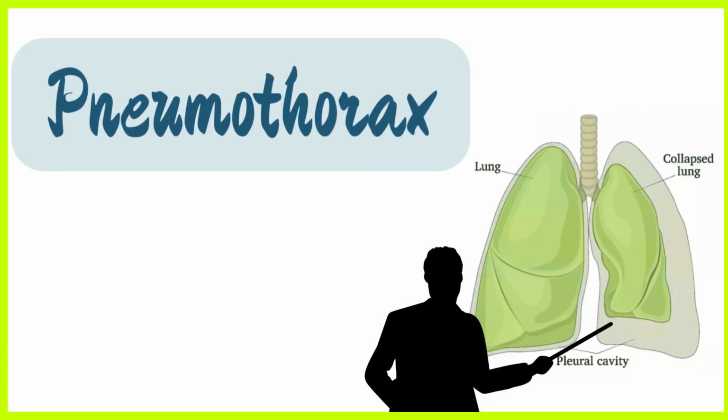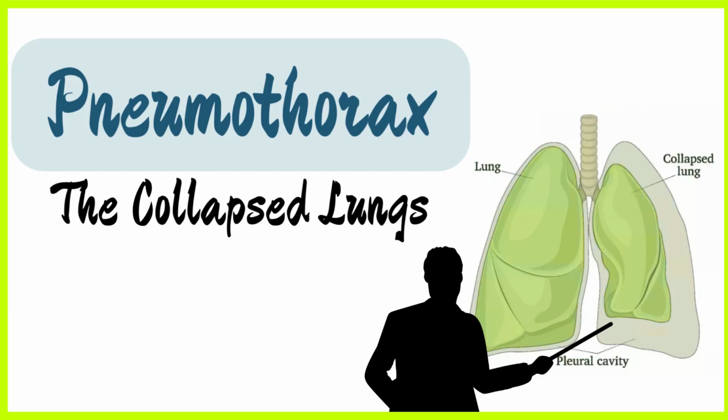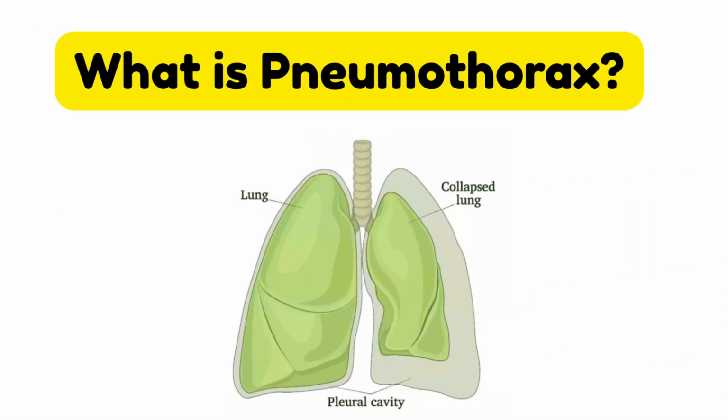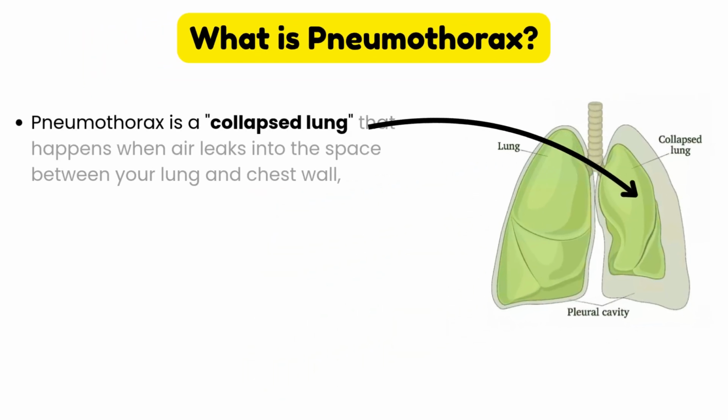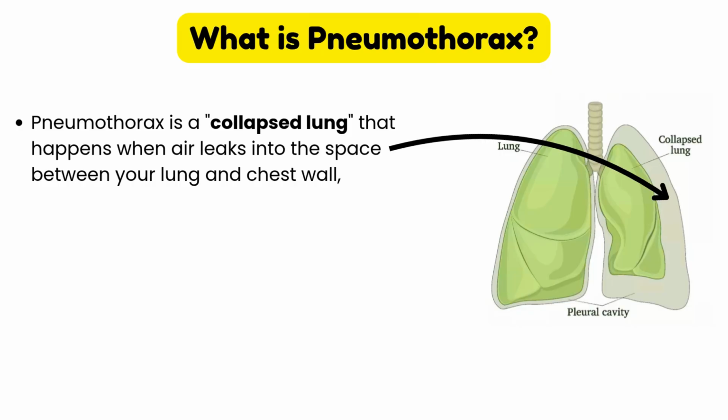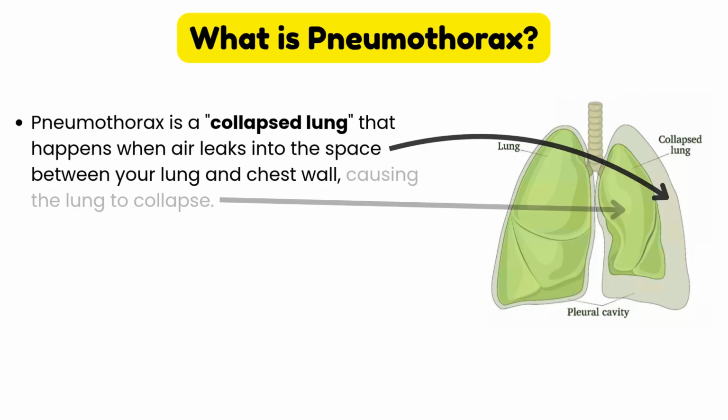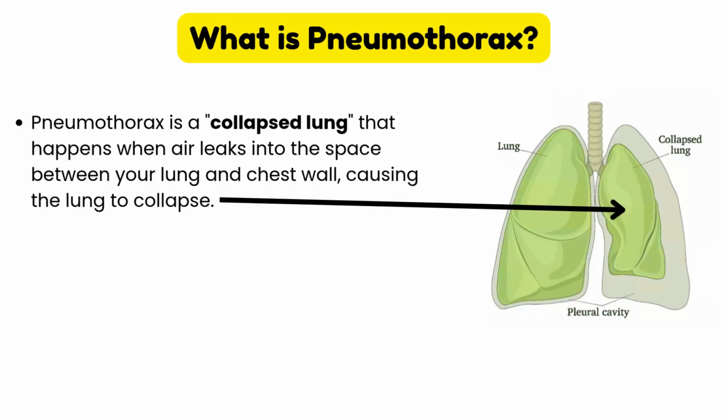Pneumothorax. The collapsed lungs. What is pneumothorax? Pneumothorax is a collapsed lung. That happens when air leaks into the space between your lung and chest wall, causing the lung to collapse.